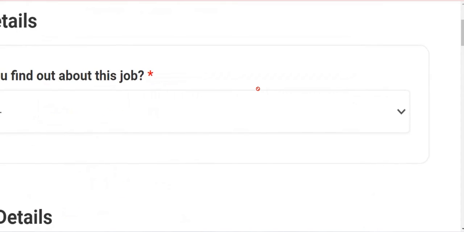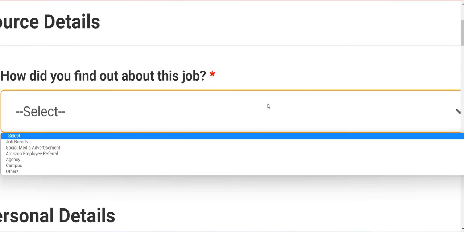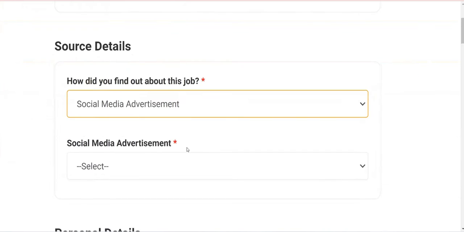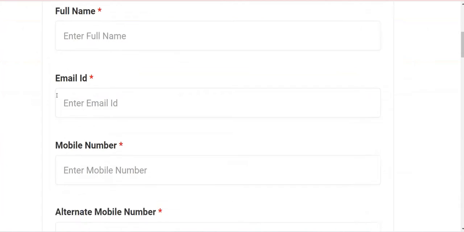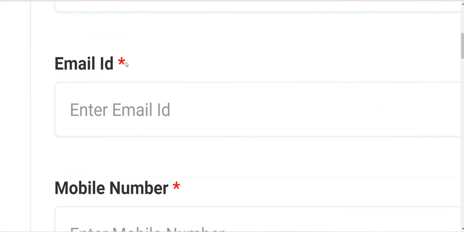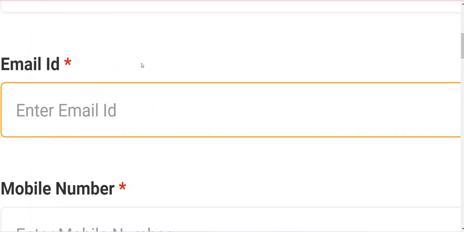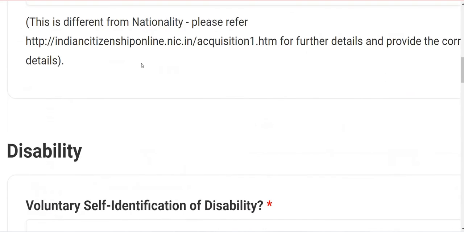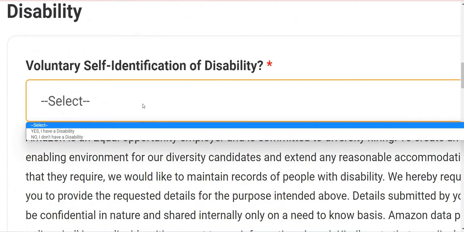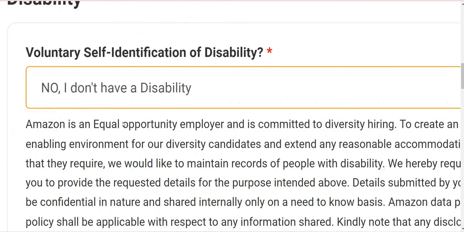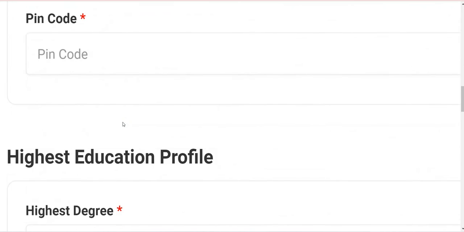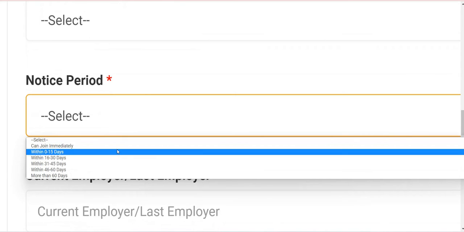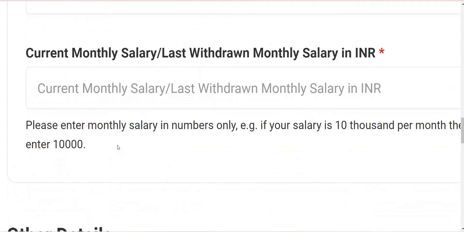What are the things you should fill out here? Find the job, just give Amazon campus or social media or anything, and your name. All the star fields which they mention, you should fill. Without filling the star fields, you cannot submit your application. Alternate mobile number, and disability: you just give that you have no disability. Then give phone number, address, pin code, education, qualification, experience, notice period, can join immediately. Give the expected salary as 0.